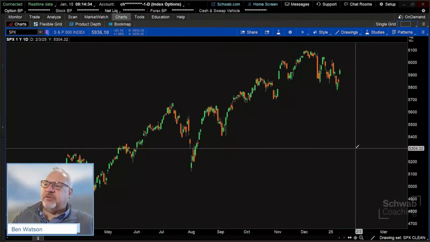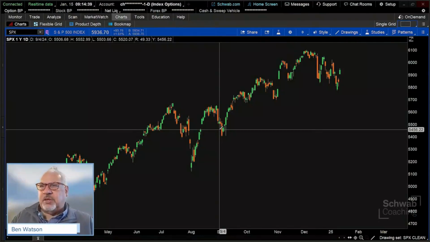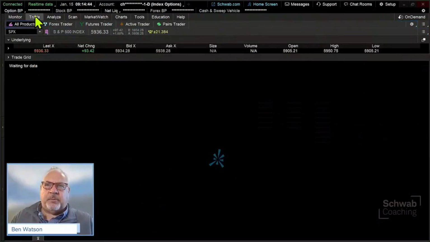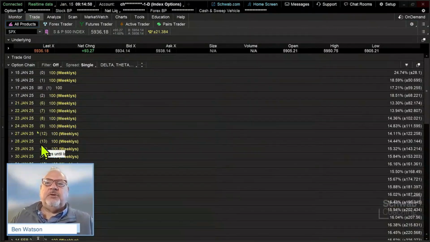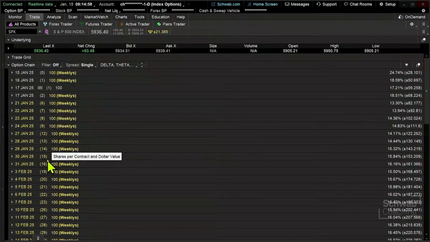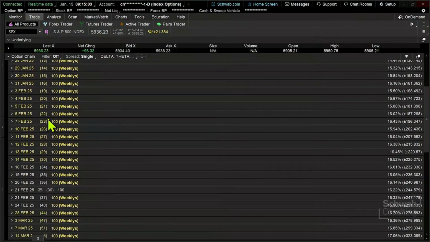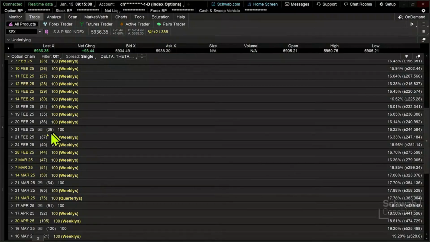But now, if we come over here to the trade tab, and we start to dig down into this, one of the things that we know about these index options, and this is a good review part, I'm going to go to the trade tab, we're going to open up these index options, and I'm going to open up the option chain. And you notice that one of the benefits of index options is a great number of expiration days or expiration cycles. In fact, I've got expiration cycles that occur every weekday. And some that occur on the same day, but that are AM settled, and some that are PM settled.